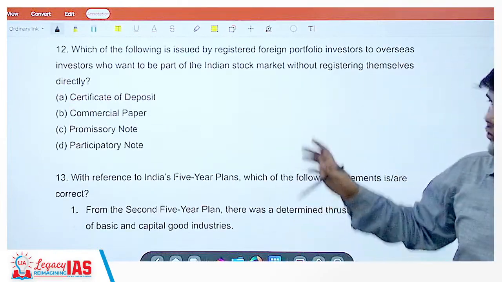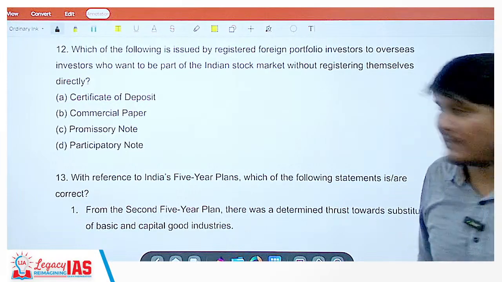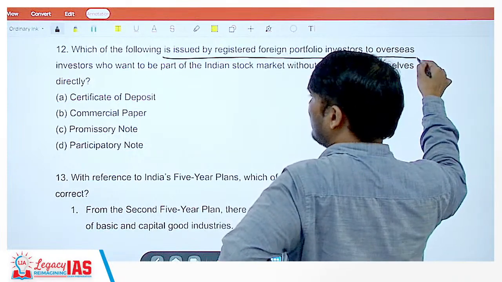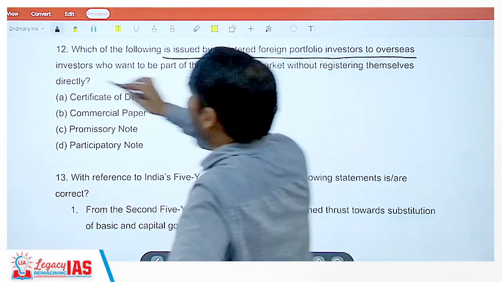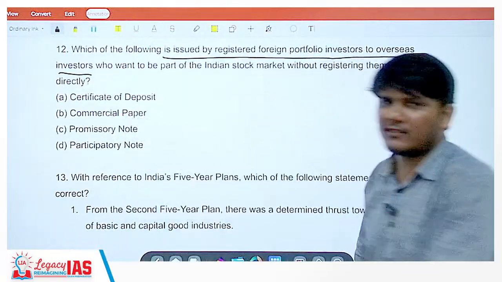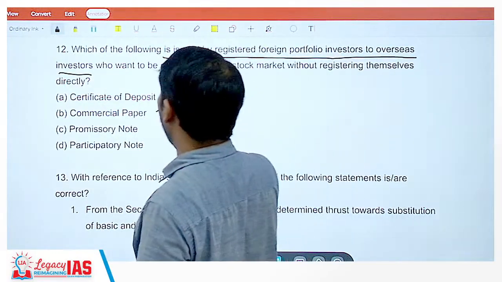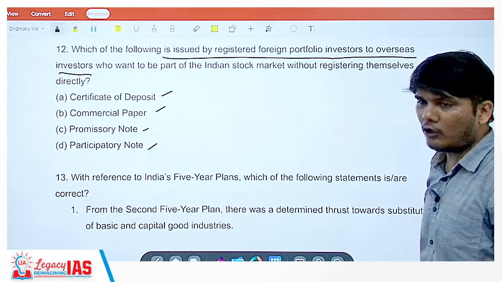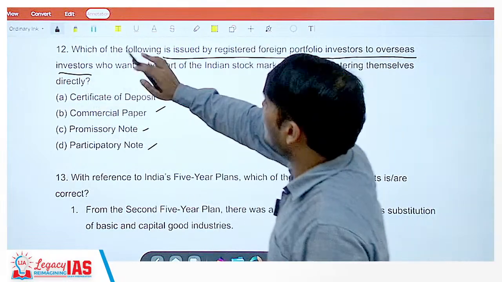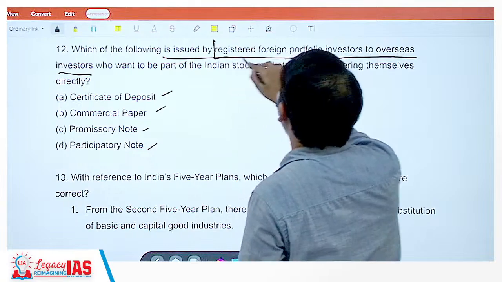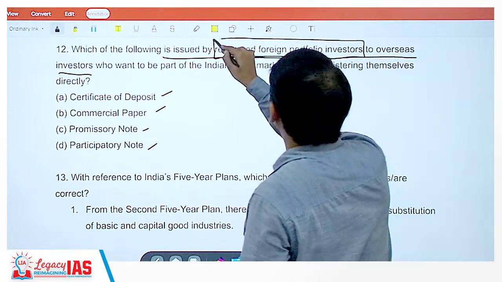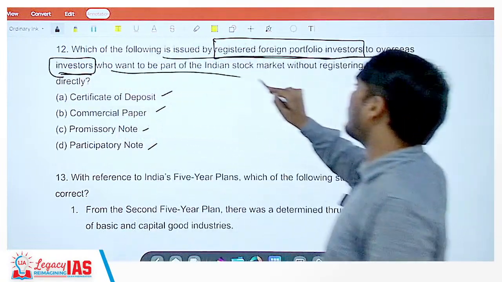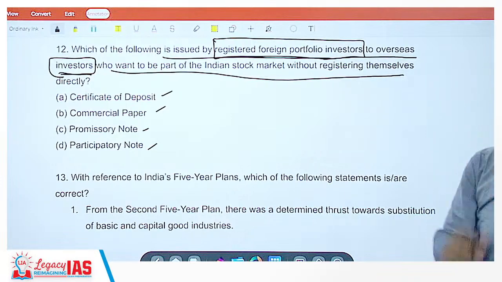Now, yesterday also this kind of a question was there, I think, yes. Now, which of the following is issued by registered foreign portfolio investors to overseas investors? I think exactly this was not there, but some options were there with commercial paper and all. This has some additional things over here: promissory notes, participatory notes, all those things are mentioned. So let us understand. Which of the following is issued by registered foreign portfolio investors to overseas investors who want to be part of India's stock market without registering themselves?